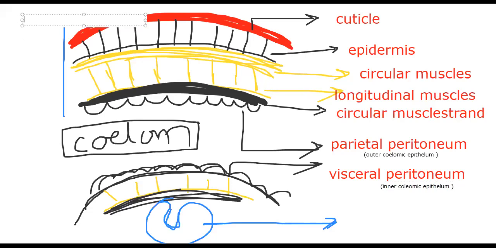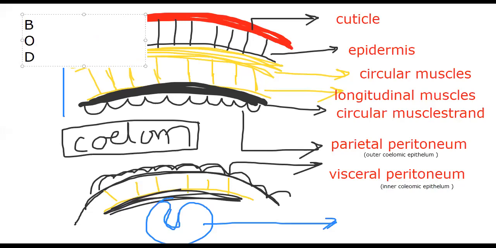So the sequence of the body wall is to be remembered: first cuticle, next the epidermis, next circular muscles, then longitudinal muscles, then circular muscle strand.